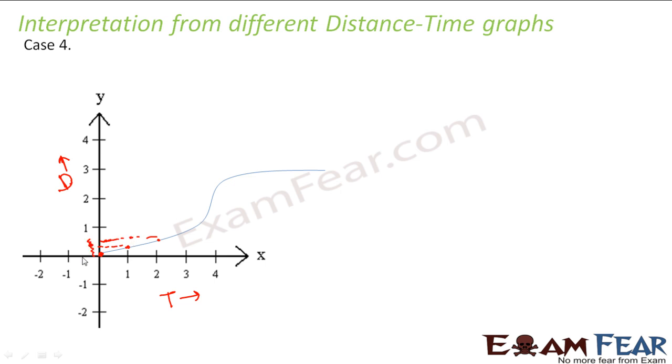That means only this much distance in the second 1 hour, and this much distance in the first 1 hour, right? Again in the third 1 hour, the distance covered is more. This much distance is covered in the third 1 hour. That means for equal intervals of time, the distance covered is unequal. So this is non-uniform motion.